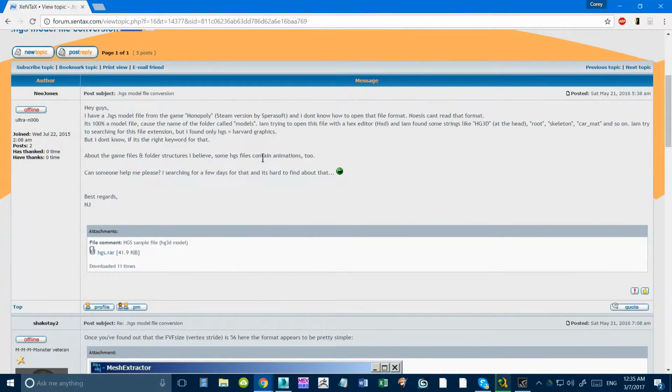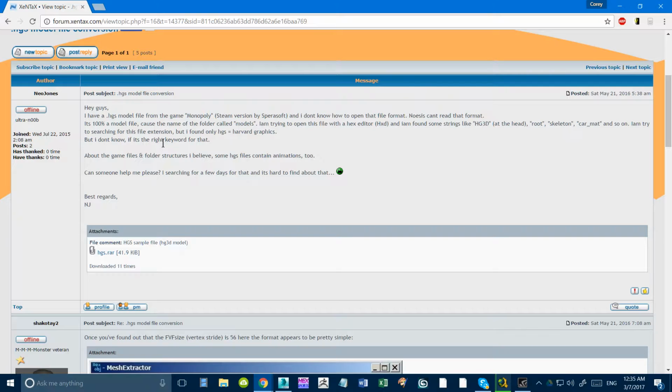This is just weird because this guy's asking, hey guys, I have a Higgs model file from the game Monopoly, Steam version by Spirasoft, and I don't know how to open that file format. Gnosis can't read that file format.